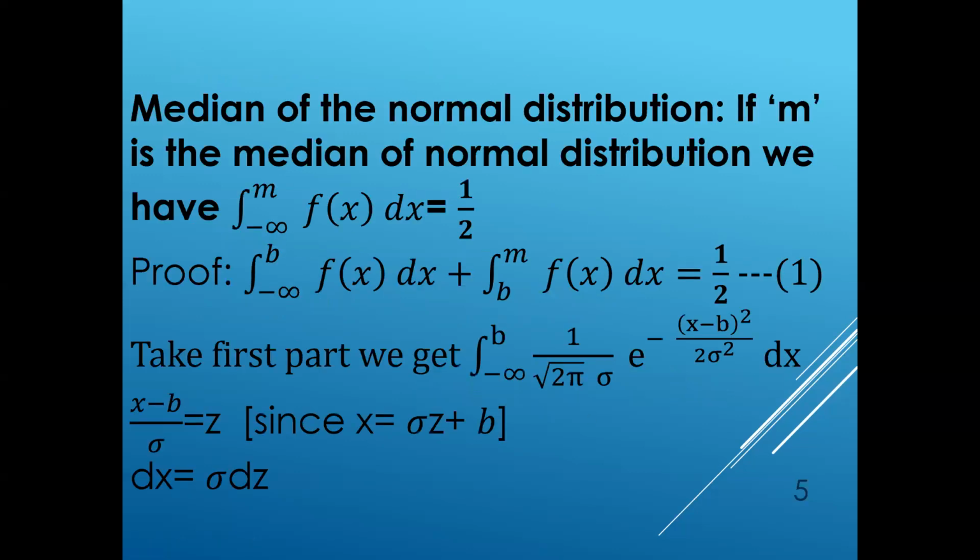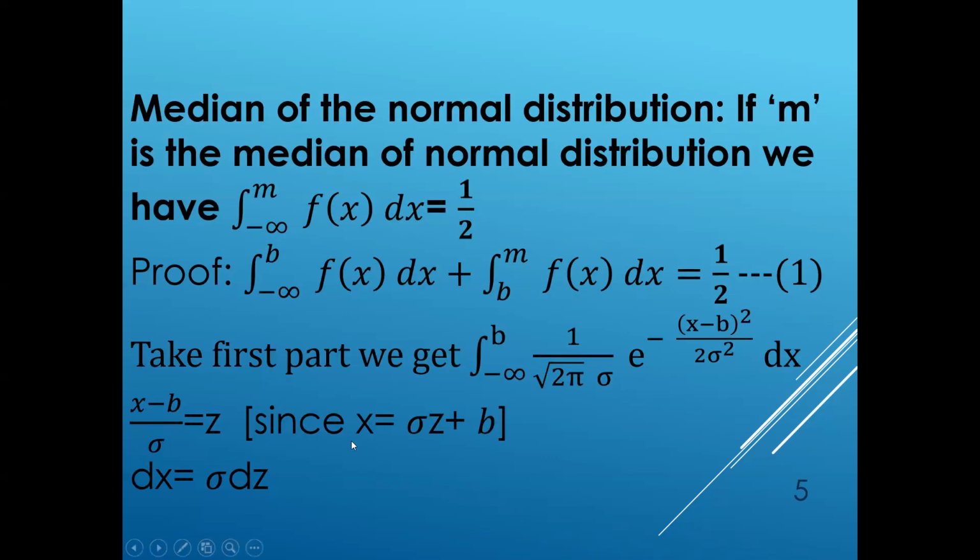Next, the median of the normal distribution. If m is the median of a normal distribution, then the integral from minus infinity to m of f of x dx is 1 by 2. Let's see the proof.